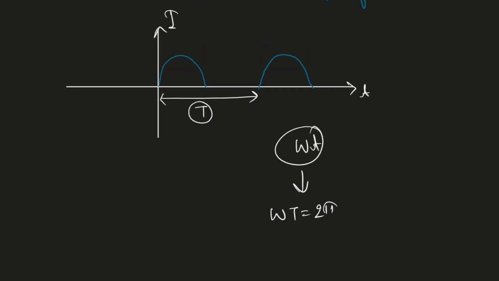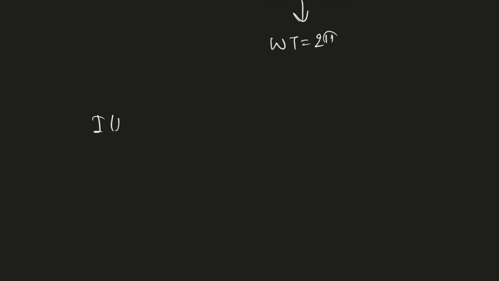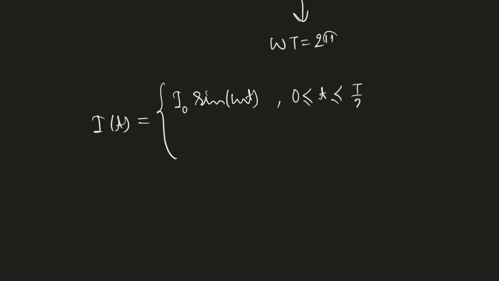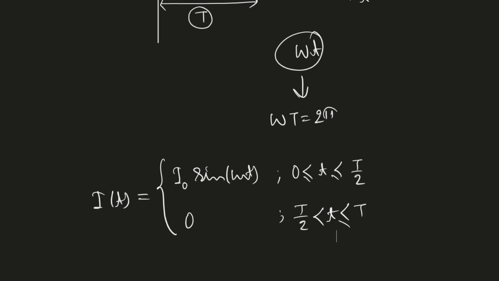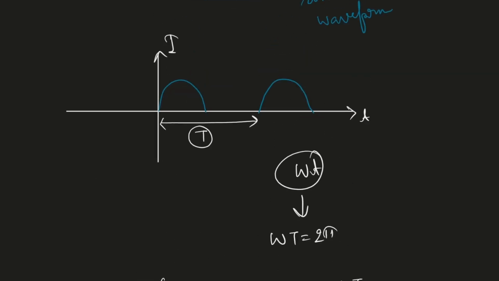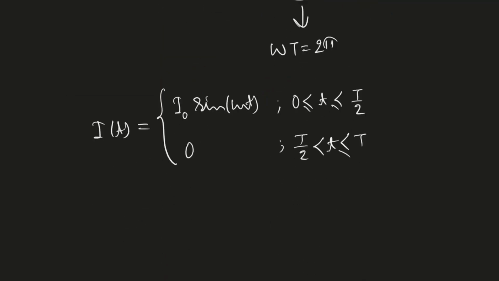And what is the mathematical expression of this graph? That is I of t equals I0 sine omega t when t is from 0 to T by 2, and it will be 0 when t is in this region. Just try to understand this part. This part is I0 sine omega t. That's the previous thing. But this part in this region, this is 0. Okay, that's what I have written here. Fine.